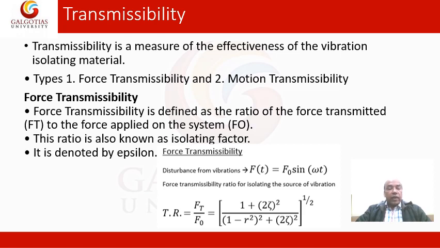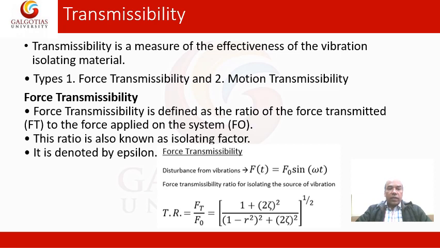There are also vibration isolation tables, where static and dynamic vibration is isolated from the surface to some other machines. So these are transmissibility, and the types of transmissibility are force transmissibility and motion transmissibility. We'll discuss force transmissibility first.